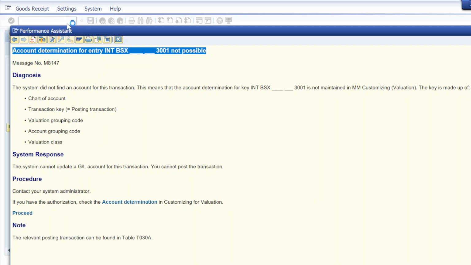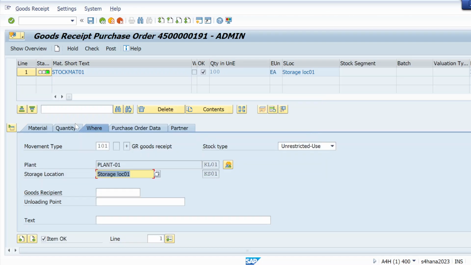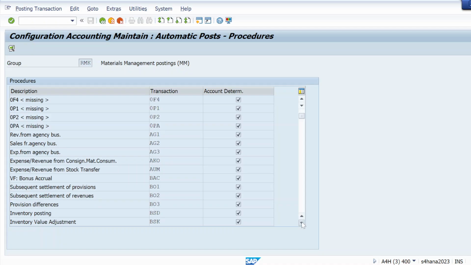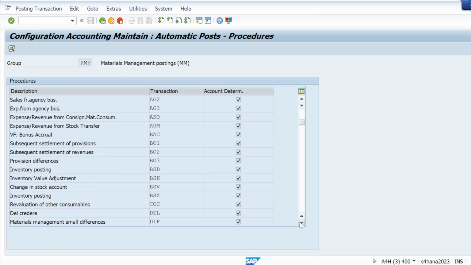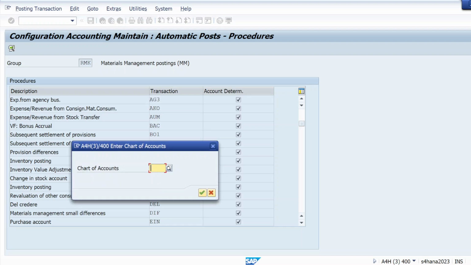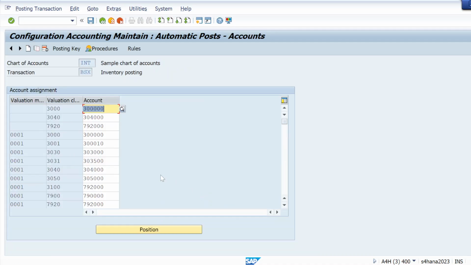Just go to T code OBYC. Let me open one more screen. Let's go to OBYC. Hit enter. And here we need to go to BSX. Just double click on this, go to chart of accounts INT, hit enter, because I am getting the error for the INT chart of accounts.